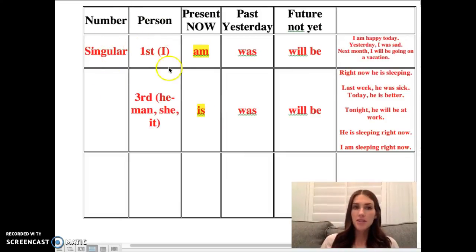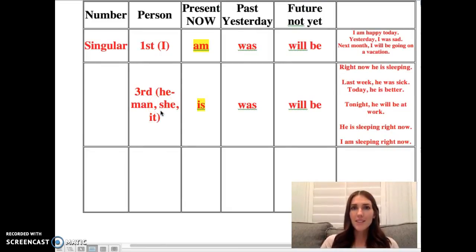Whether we're talking about ourselves or someone else, you'll see we always use was in the past, no matter if it's about ourselves or someone else. When we're talking about the past, it's was. Future, it's always will be, if it's talking about me or someone else. The only difference is in the present, when we're talking about right now: am goes with the I, if I'm just talking about myself. I am Sister Colton. And then is is what we use when we're talking about somebody else.